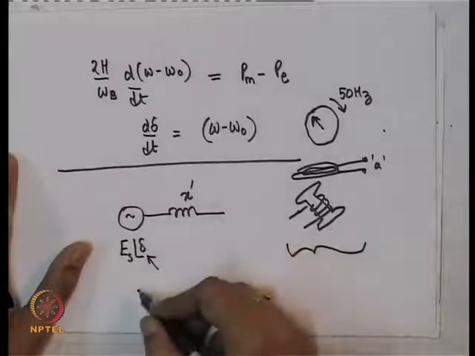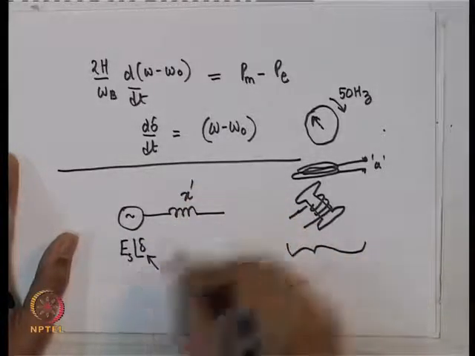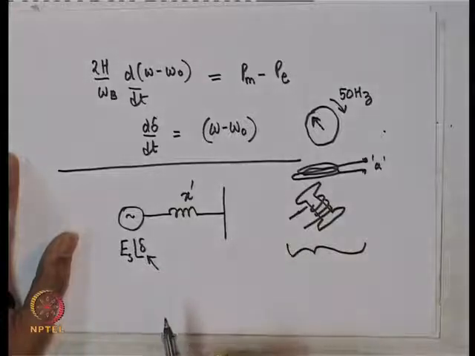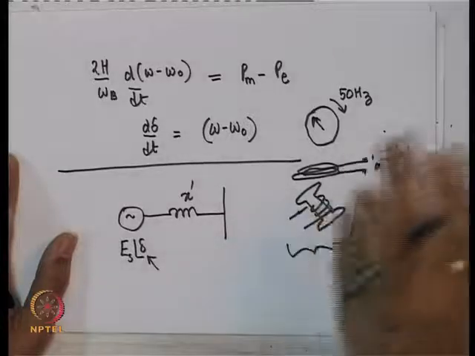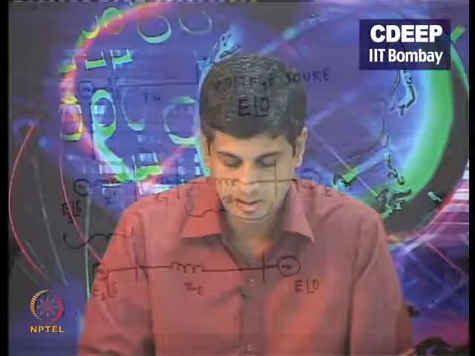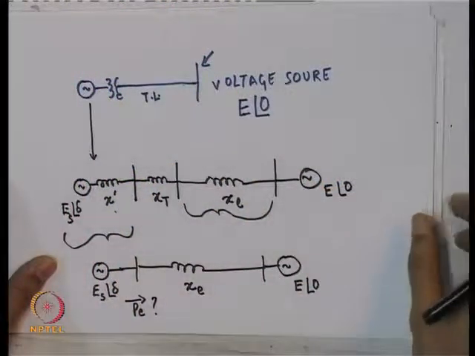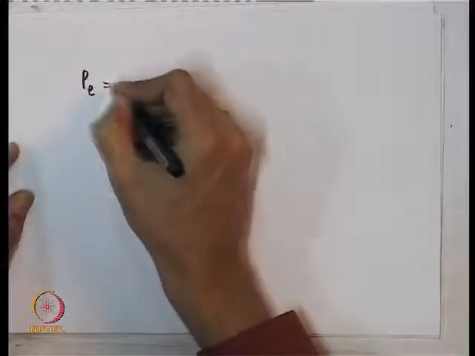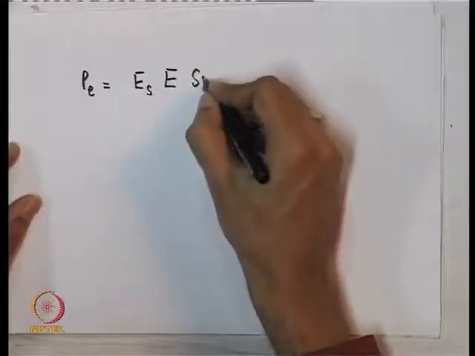This is of course, let me reiterate, a very simplistic model of a synchronous machine. This in fact is not even a respectable model, but I will use it to highlight a certain phenomenon which is actually seen in practice. So, it is only used to show that a certain phenomenon actually exists. Now, if you look at the system here, what is PE? Now, PE is equal to ES. This is a power transfer between two voltage sources which you are quite familiar with.